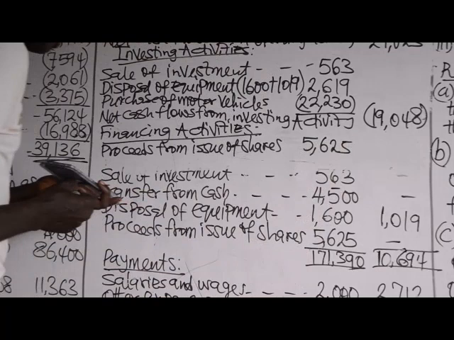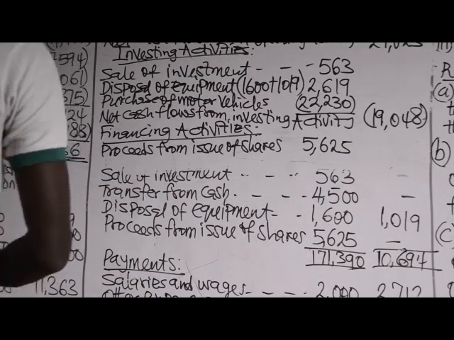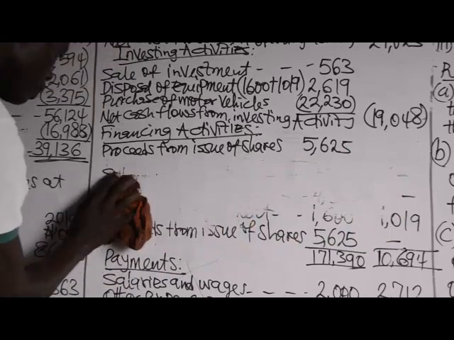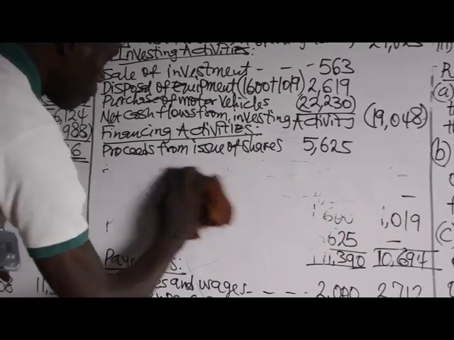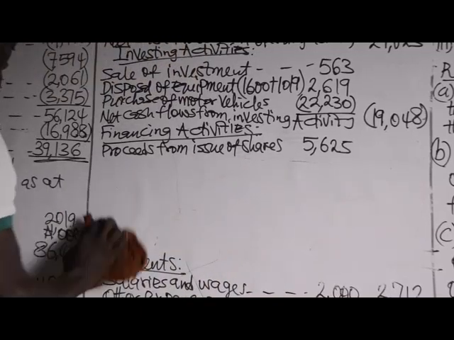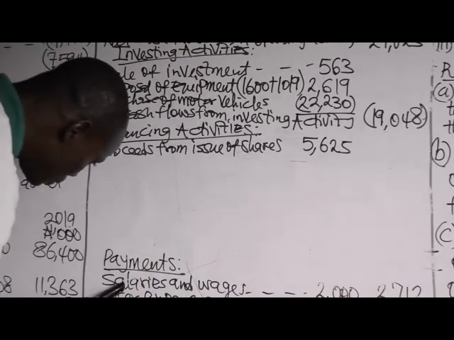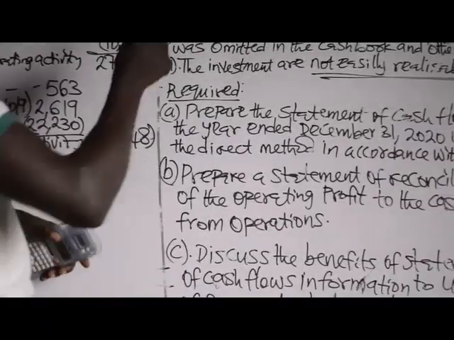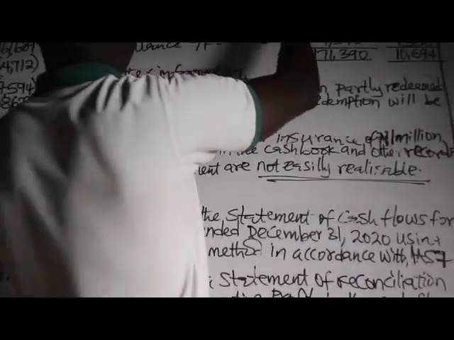5,625. Then payments, these have been considered. Then, purchase of motor vehicle have been considered.